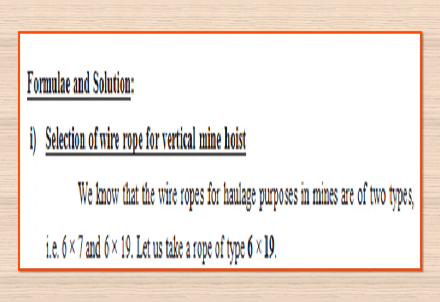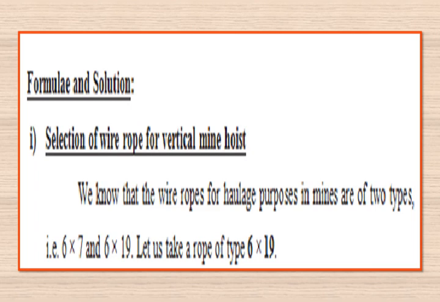Next, effective load on the rope during normal working, that is WE. And next we have to check the design feasibility based on factor of safety, like actual factor of safety during normal working, next during starting, and during acceleration of the load. Later we must compare these factors of safety with the assumed one.